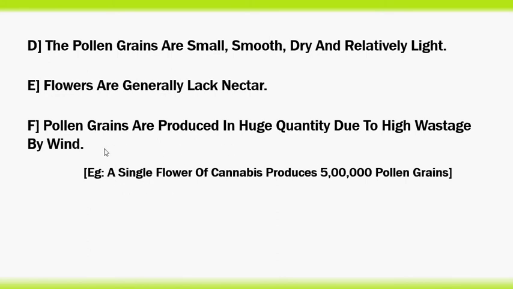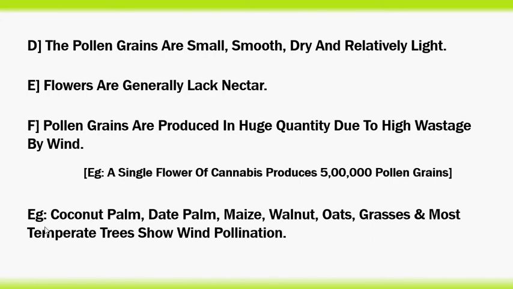Because wind pollination leads to wastage of more pollen grains. That's why they can produce more pollen grains. Other examples for wind pollination: coconut palm, date palm, maize, walnut, oats, grasses, and most temperate trees show wind pollination.